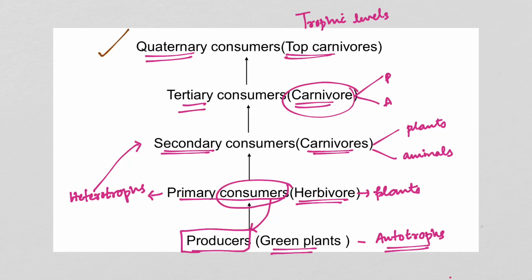Secondly, it also helps us to understand the position of various organisms. Whether an organism is a herbivore or a carnivore or a top carnivore can be understood with the help of the trophic level food chain. Also how far it is from the producers or the green plants. All these can be understood with the help of different trophic levels. So I hope this concept is clear to you.